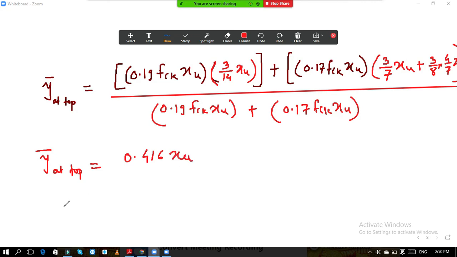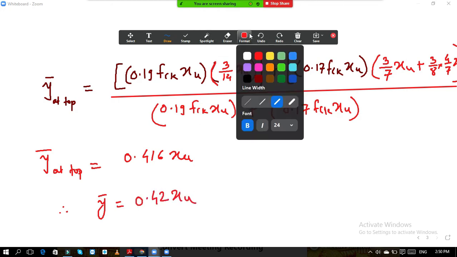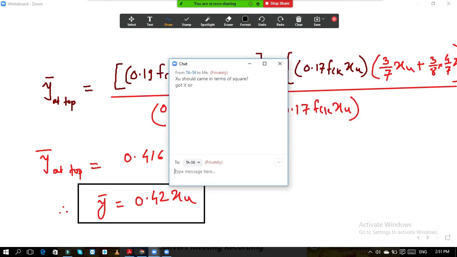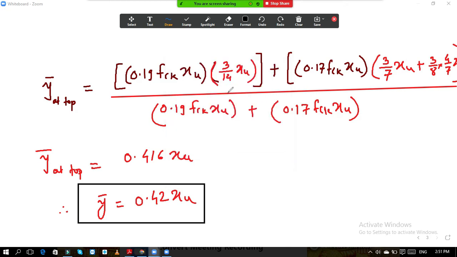So therefore y bar at last we got the value as 0.42 xu. This is the value 0.42 xu, in terms of the formula A1 y1 plus a2 y2 divided by a1 plus a2, just a simple formula. You have already used this formula in applied mechanics. If you forgot this, then go through the books of applied mechanics, you will get this. Okay, it is a very easy part.